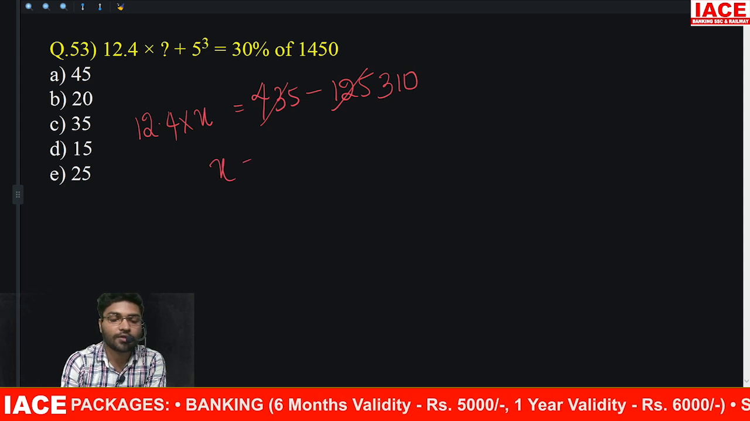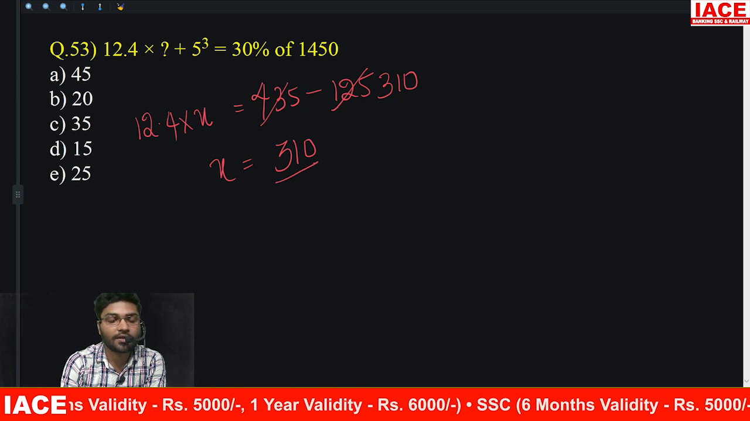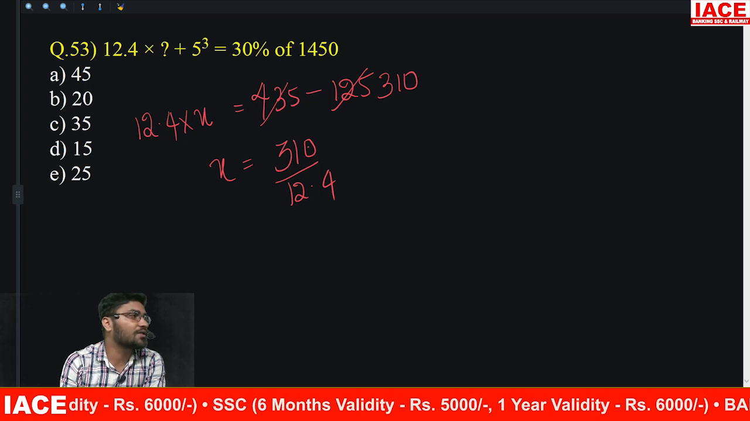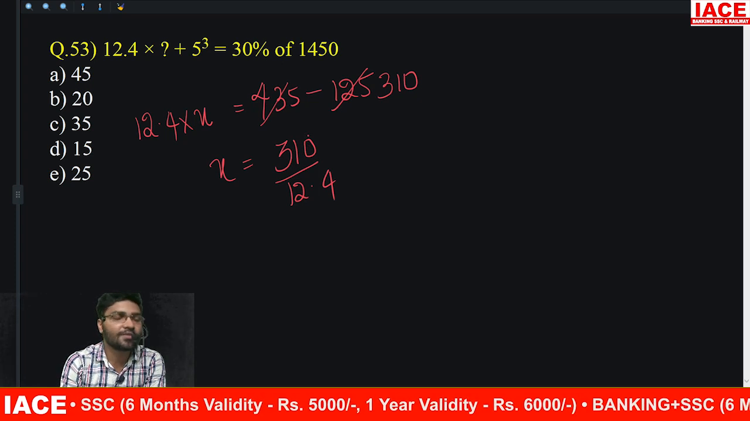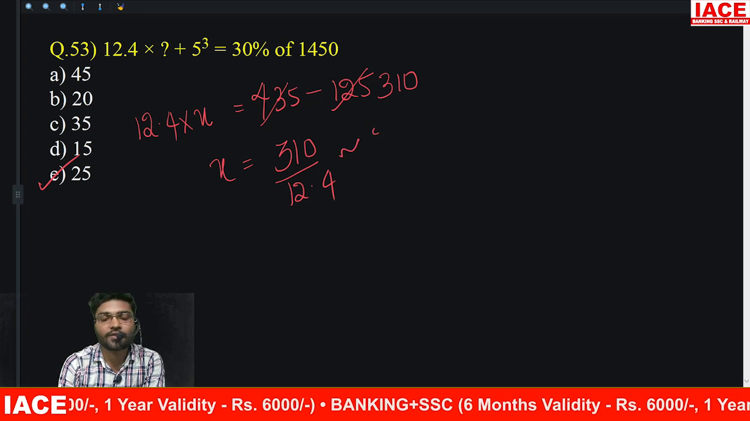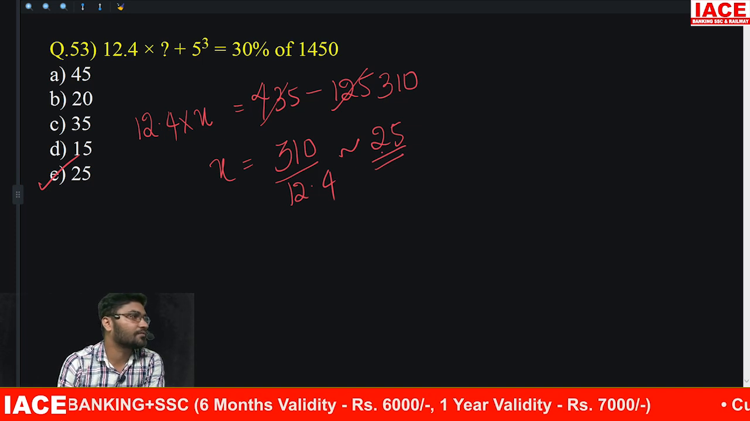So x is equals to 310 divided by 12.4. So approximately if I calculate, 12 how many times is 300? 25 times 300. Approximate calculation directly can say 25. Exactly means by 10 చేసుకొని చేయాలి.